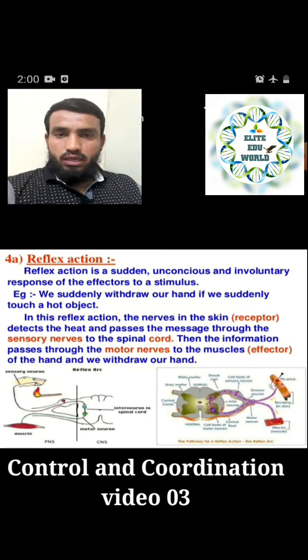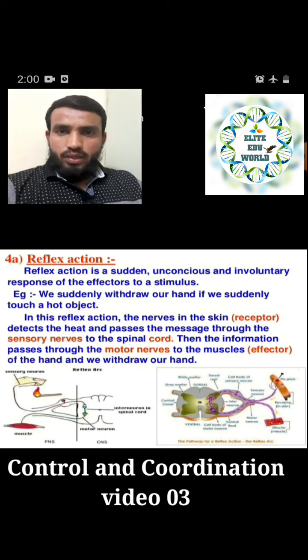And here the spinal cord is actually the first point where our sensory nerves and motor nerves meet, and in between there are mixed nerves as well. So here the sensory nerves connect to the motor nerve, and then the information passes through the motor nerve to the muscles, which are called effectors. Immediately from the spinal cord the message is given to our effectors, like our hands and legs, that they have to withdraw, to remove the hand or leg from the part where we are touching the hot object.